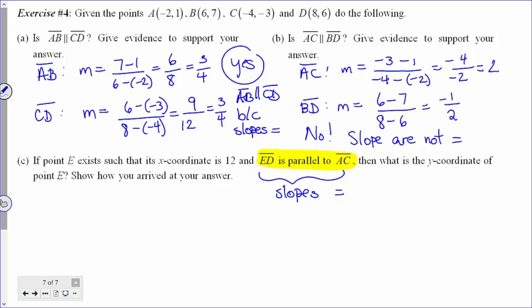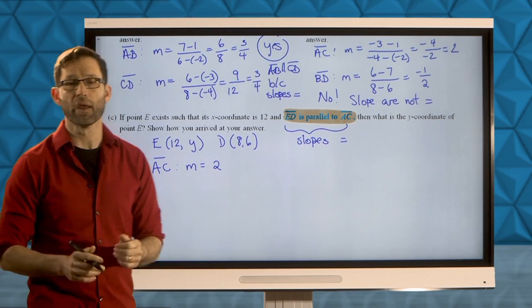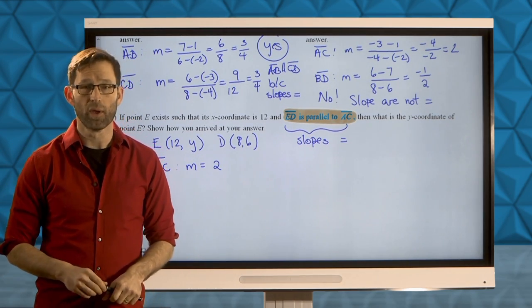Well, what do we really know about point E? We know point D, it's up there at 8, 6. But point E, all we really know is that its x-coordinate is 12, and we don't know its y-coordinate. We do know point D. I'm going to rewrite it right down here so that we've got it right in our view. And we know the slope of AC. So let me write that down here as well so that we've got it just handy. The slope of AC was 2. Now the question is, how can we use all of this information to find the y-coordinate of point E?